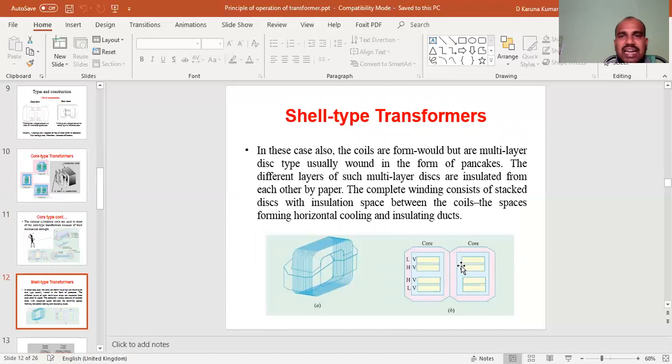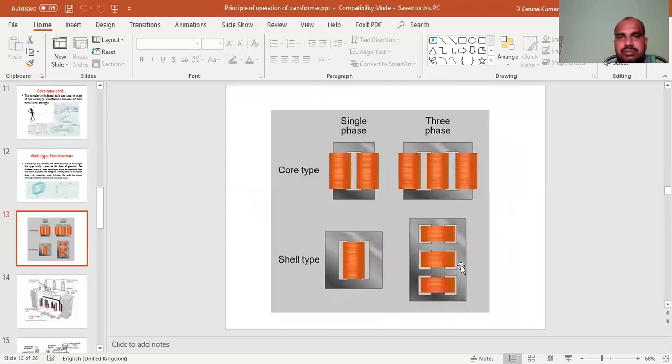The next one is the shell type transformer. According to construction, in the shell type transformer, the coils are formed as multi-layer disc type, usually wound in the form of pancakes. Such multi-layer discs are insulated from each other by paper. The complete winding consists of stacked discs with insulation space between the coils. The spaces form horizontal cooling and insulating ducts. These are diagrams of core type transformers and shell type transformers.